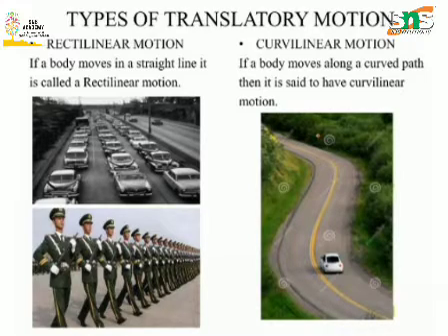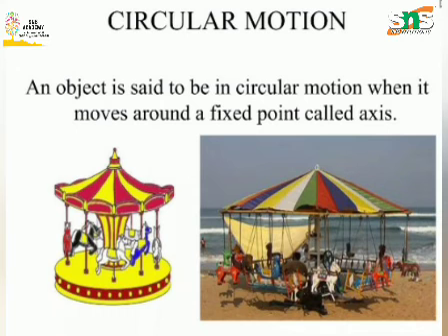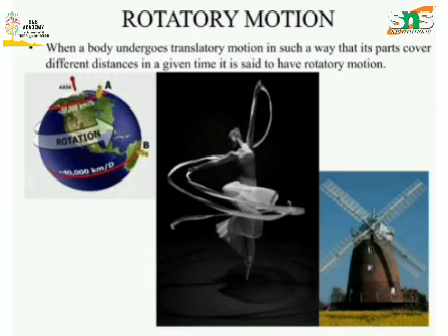The second type of motion is circular motion. The motion of an object moving along a circular path which covers 360 degrees is called circular motion. For example, all the students in our class are running on a circular track. That is an example of circular motion. Under circular motion, there is one type called rotational motion. You all might have a question: what is the difference between circular and rotational motion?